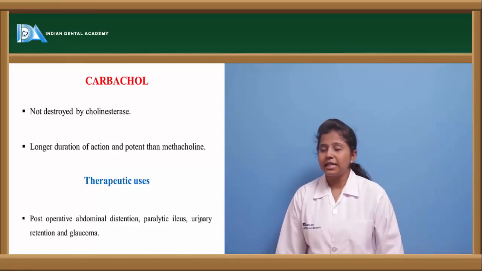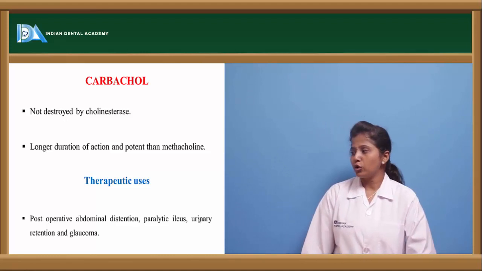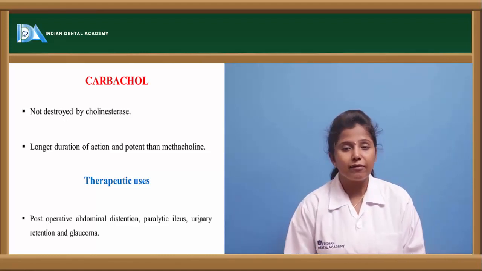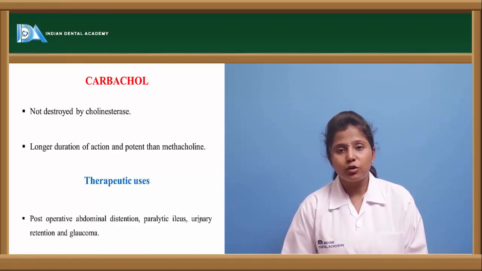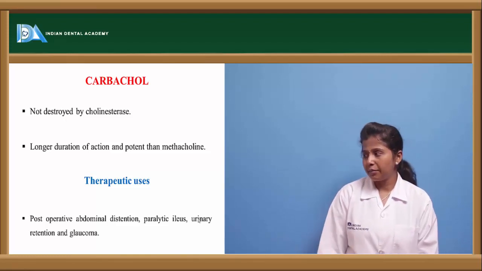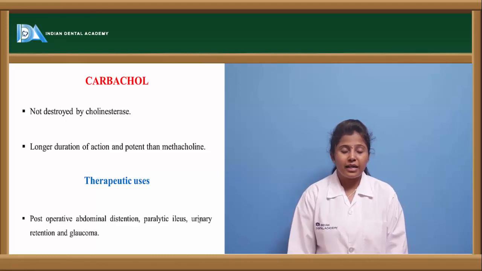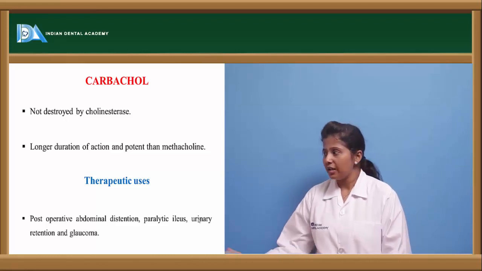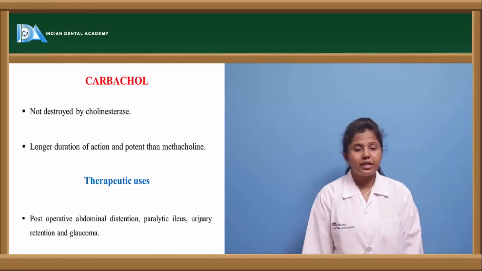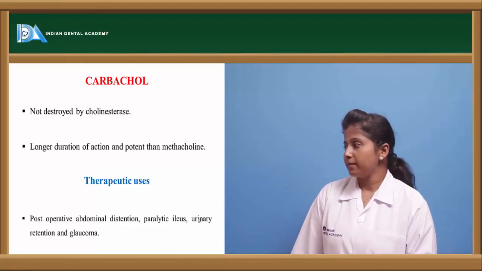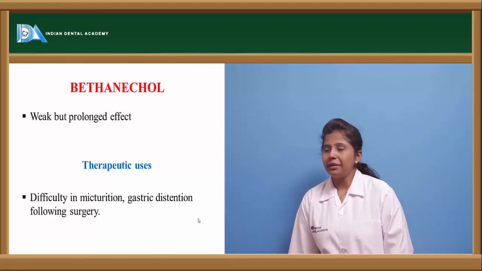Carbachol is mainly used in post-operative abdominal distension. After any surgery to the abdomen, carbachol is used. It is used in paralytic ileus, if there is any paralysis occurring in the ileus, urinary retention as well as glaucoma.